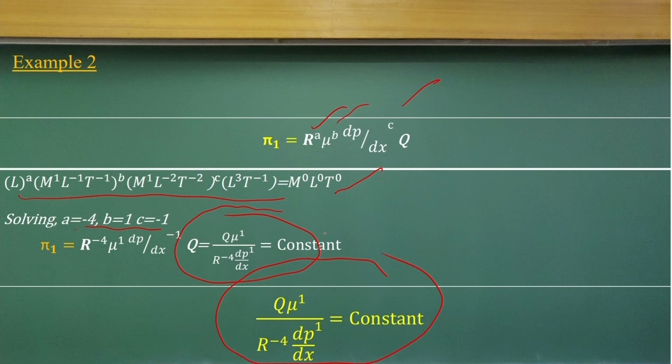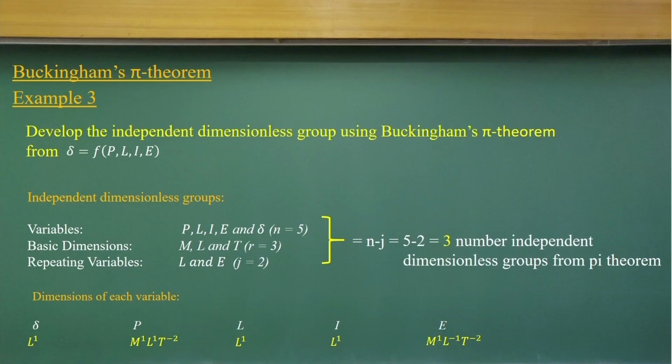These are very simple examples, but the first thing is that we should remember the dimensions of the fluid variables. And this is another example, example 3, where the basic difference is that we have dimensional groups to make for conditions which are not fluid flow problems.